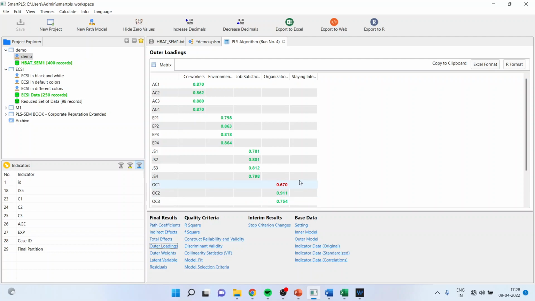Now, first of all, we have to see this OC1. It is red. It means that if you take the square of this 0.670, it is not going to go above 0.5, which means that this OC1 does not have a good explanatory power on the organizational commitment, or rather this statement is not contributing to the performance of the construct, which is organizational commitment.